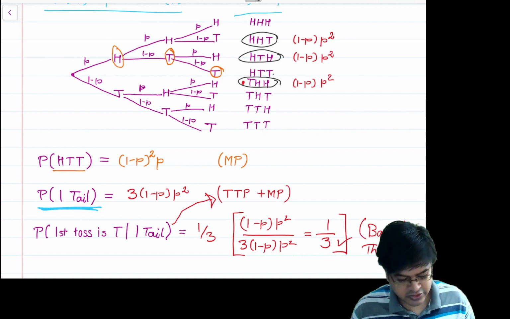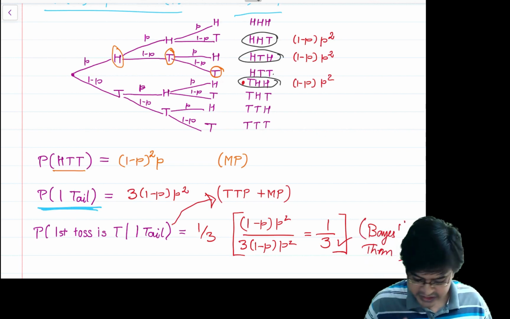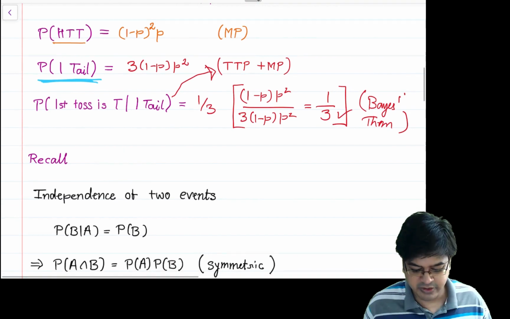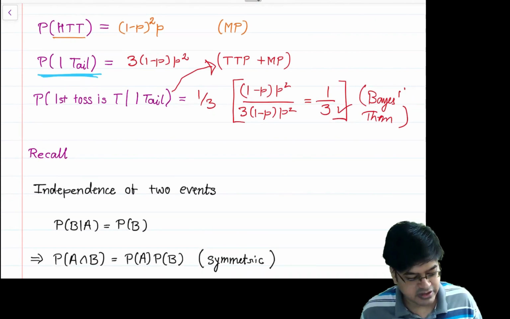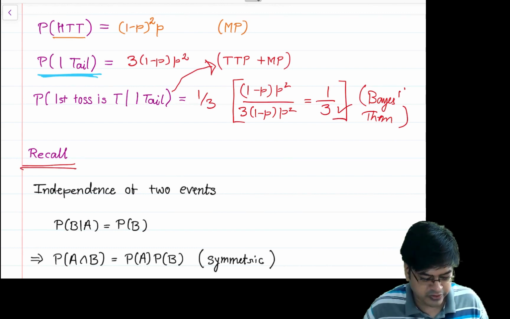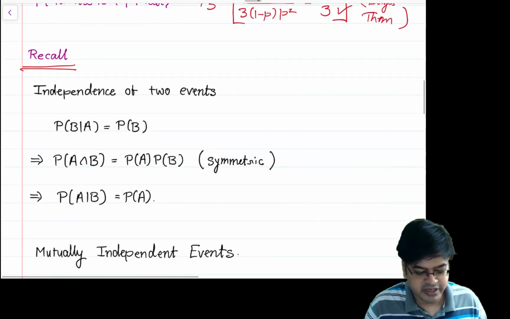Now we have revised our basics. We know what conditional probability is, and from conditional probability we have also defined the notion of independence of two events.